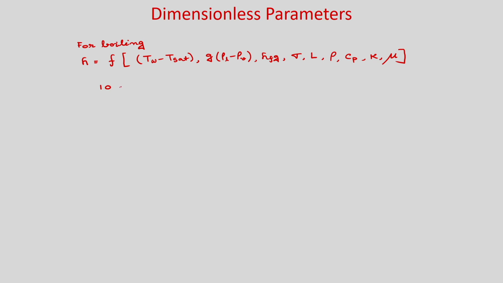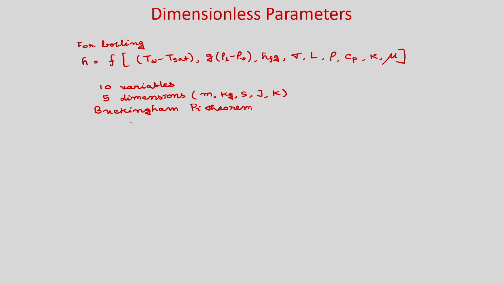The dimensions are meter, kg, second, joule and Kelvin, and you will get 5 pi groups.